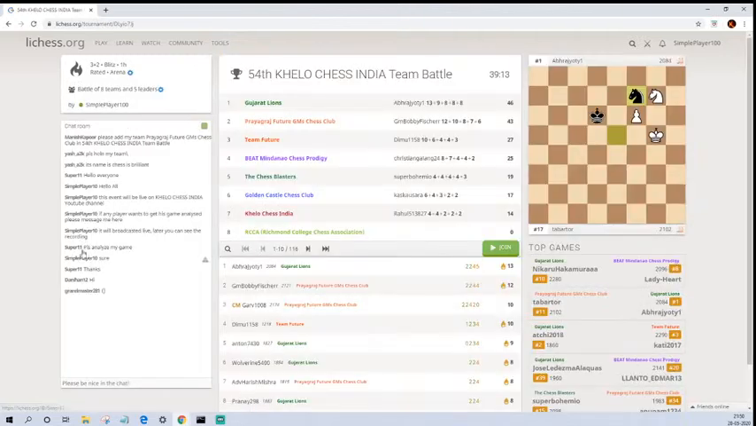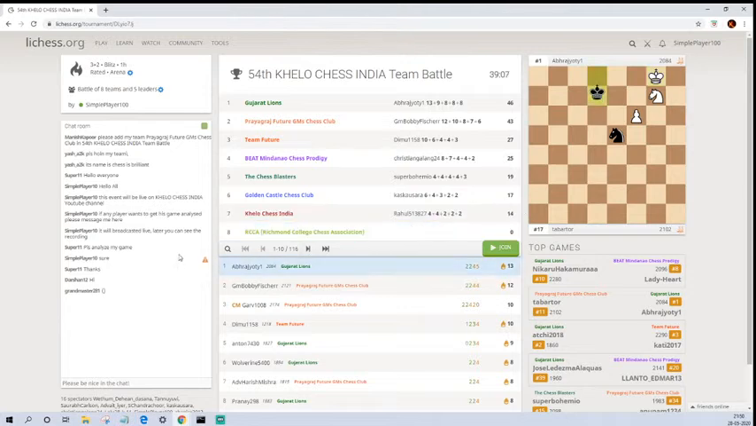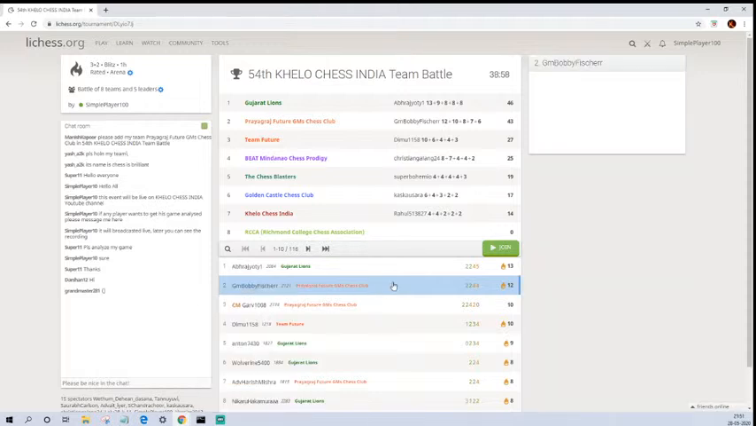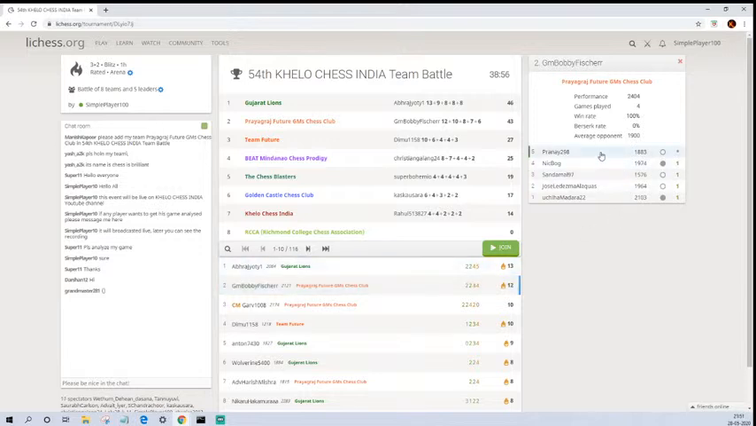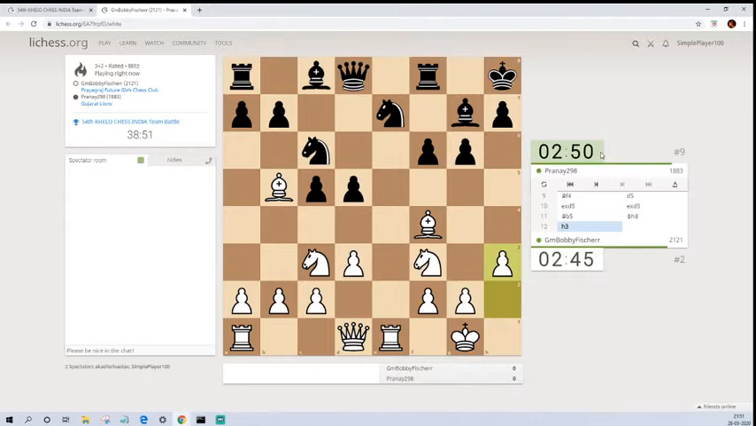Let's check if we have any requests. We already covered Super 11's game, so let's not cover his game again. Let's try to check another game. GM Bobby Fischer, very nice ID here. One of the best players of chess and the most famous of chess is the one and only great Bobby Fischer.